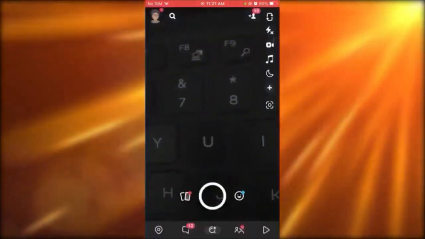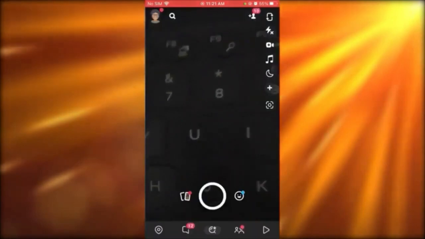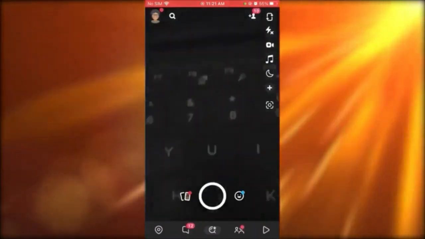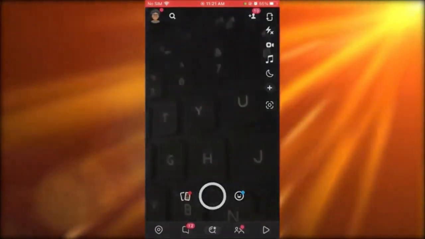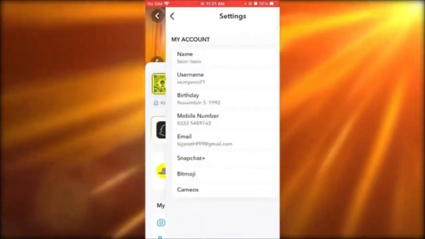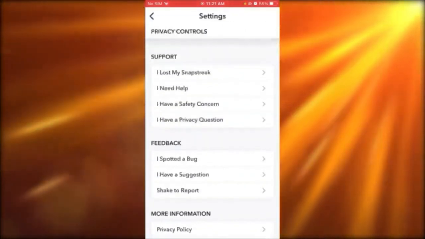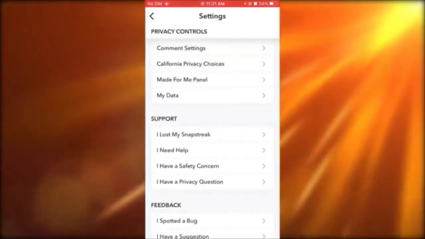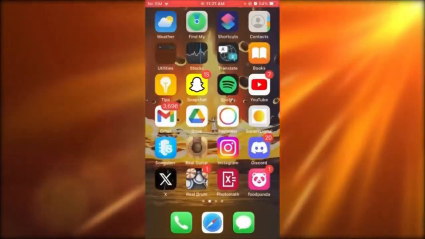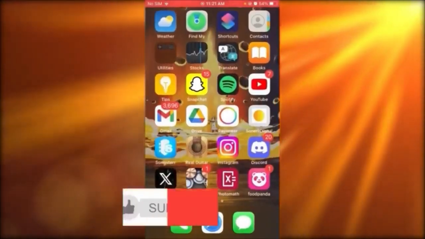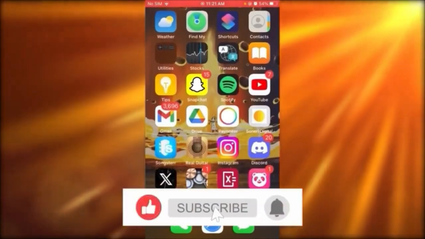Just go ahead and upload videos on Spotlight, and once you start getting views, you can actually monetize yourself through the settings. So you're going to come here, go through settings, and scroll down to where it says I need help, okay, or you can even report a problem, but I'm going to go with I need help. Once you do that, it brings you to support. Once it comes to support, you're going to contact the people at Snapchat support to monetize your Spotlight if you have enough views and enough followers, and that should do it for you.